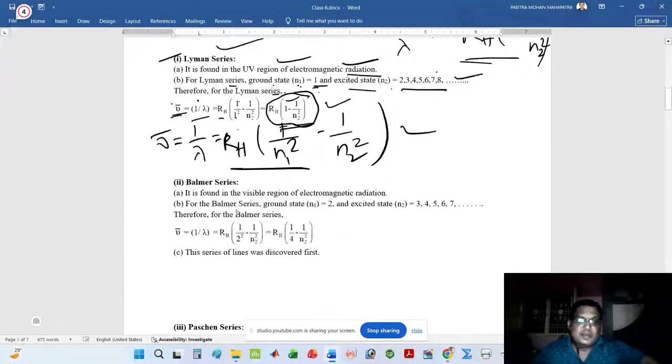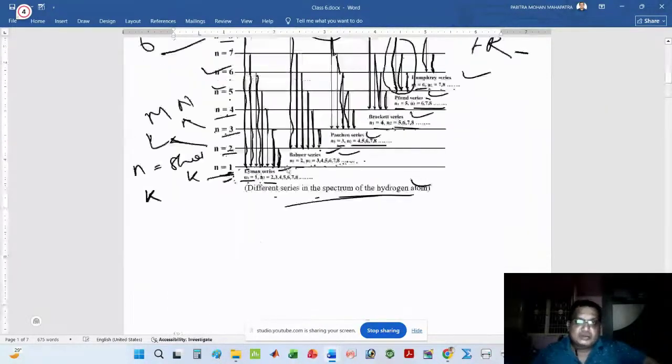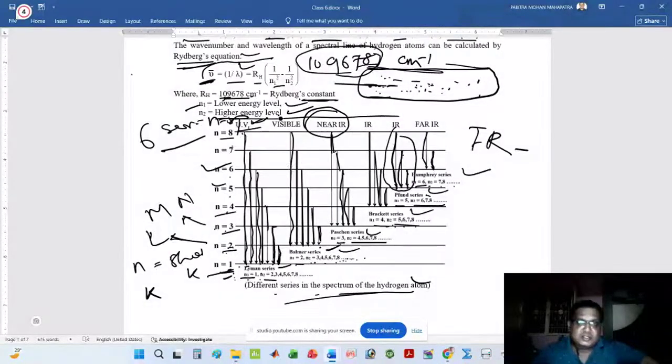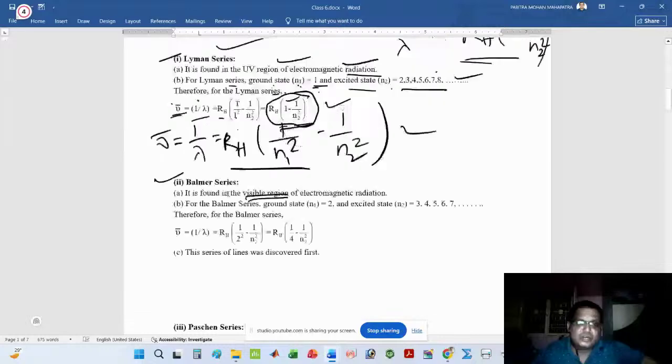Similarly, if you think about the Balmer series, I have already shown you. The Balmer series is found in which region? That is the visible region. So here I have written, it is found in the visible region of the electromagnetic radiation.